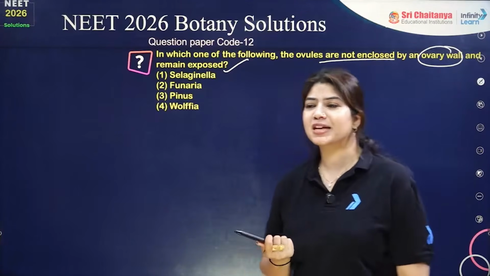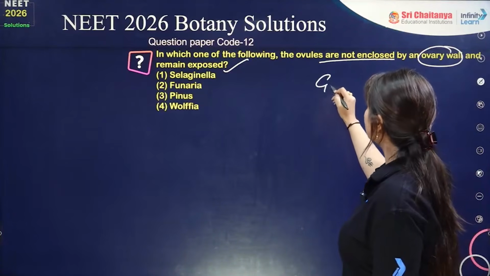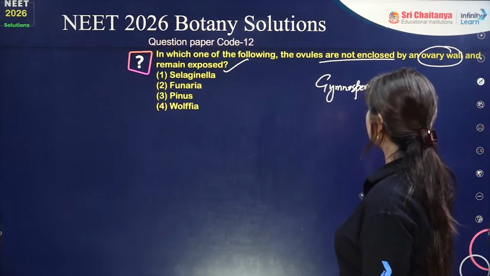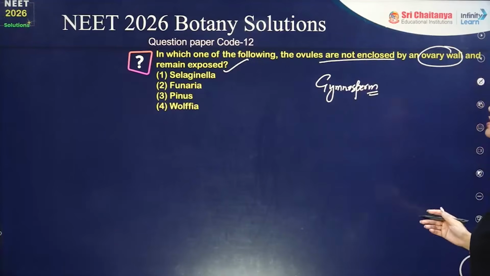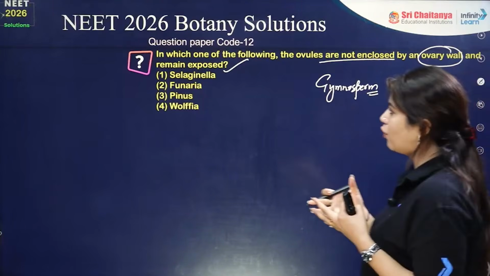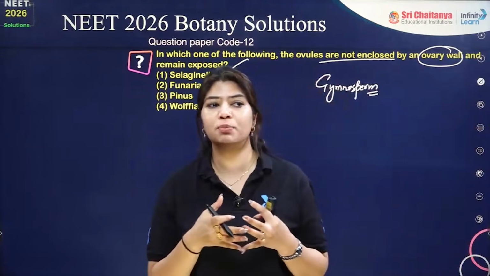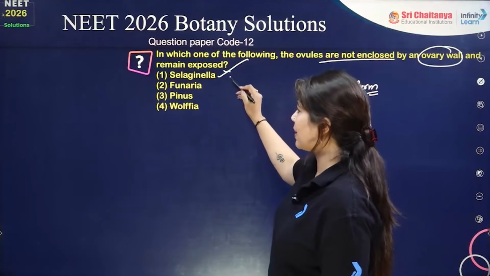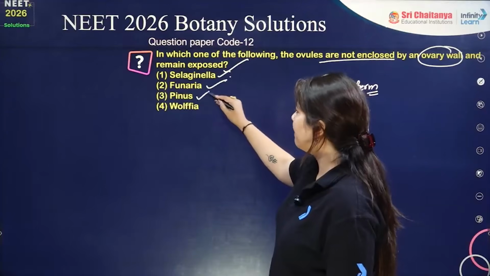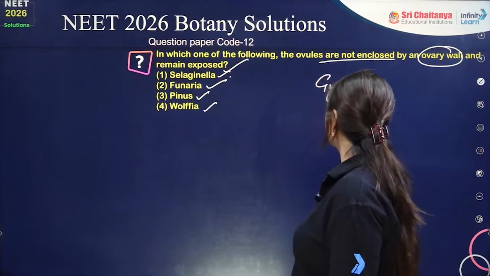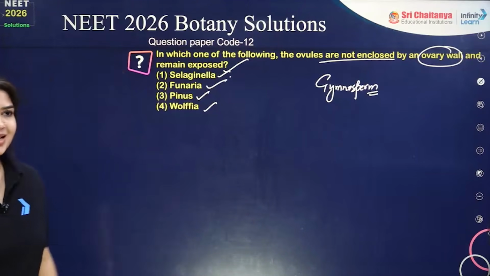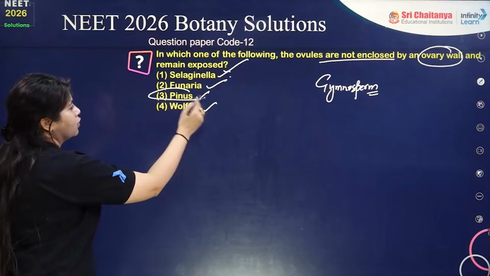In gymnosperms there is seed formation, but the ovules are not enclosed by an ovary wall. That is why the seeds are exposed. So we need to find a gymnosperm. Selaginella is a pteridophyte, then Funaria, Pinus, and Wolffia. For this question, the answer has to be Pinus, since Cycas and Pinus are both gymnosperms.